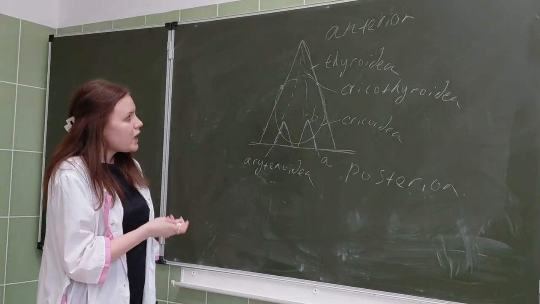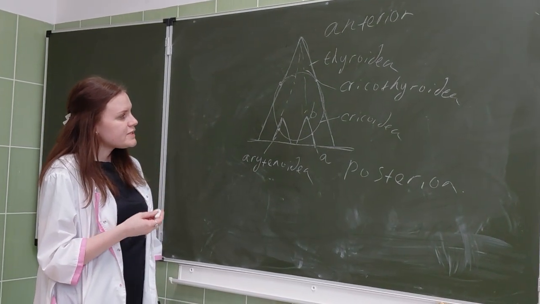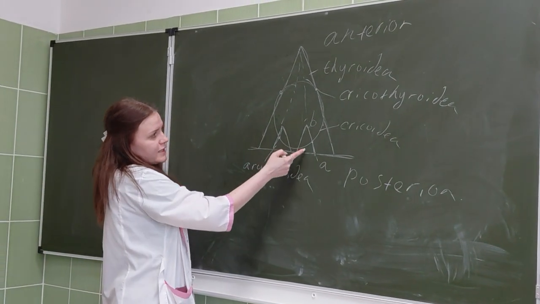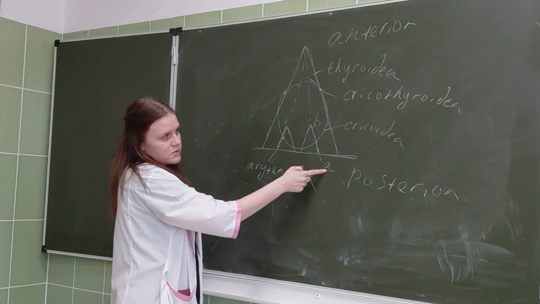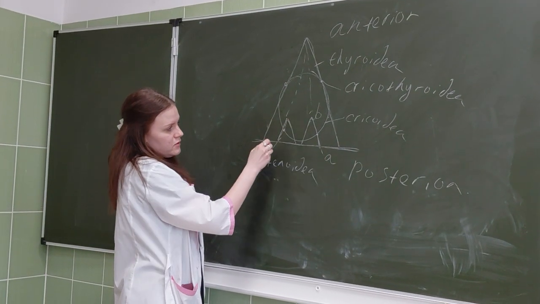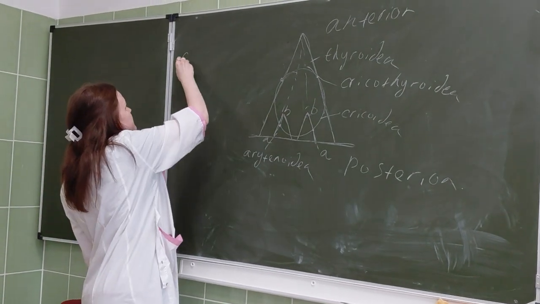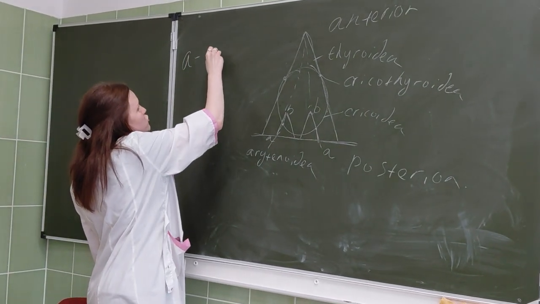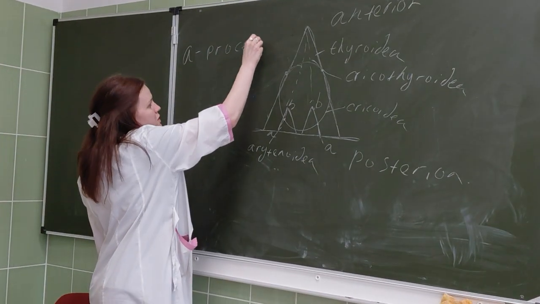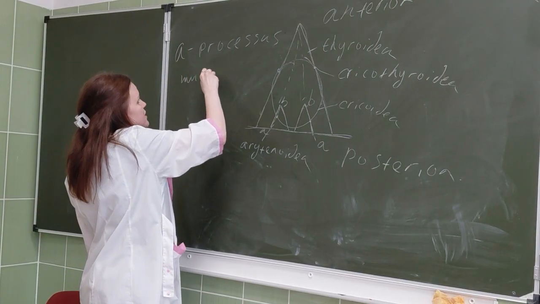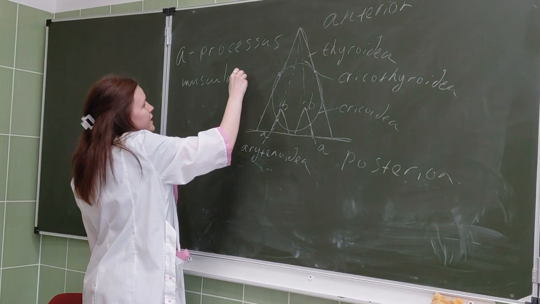I will explain how this ligament goes. The arytenoid cartilage has two processes, A and B. A is the processus muscularis, called muscularis because muscles attach to this place.